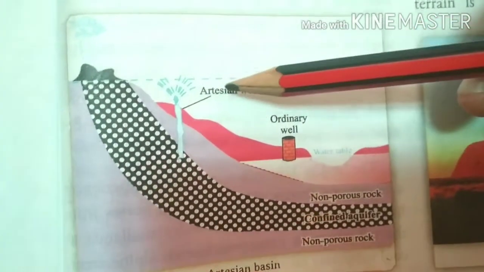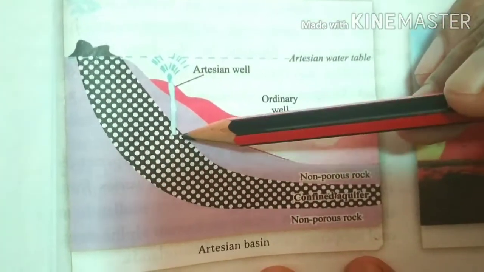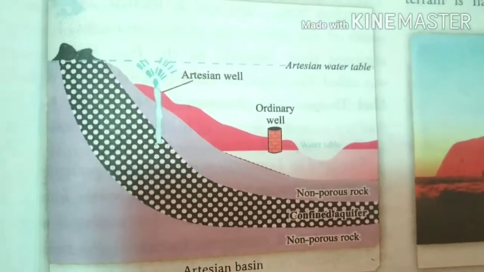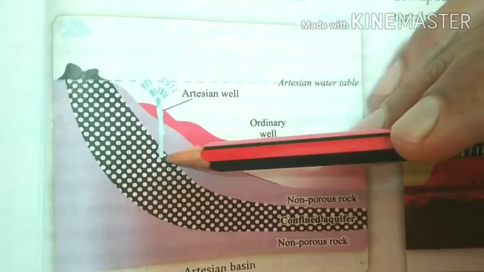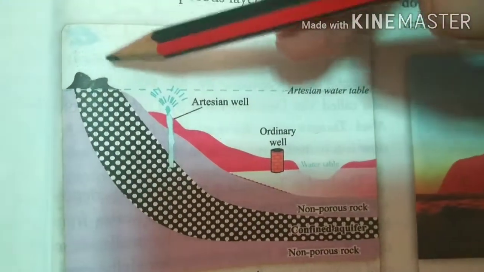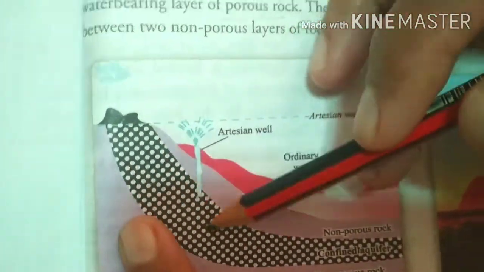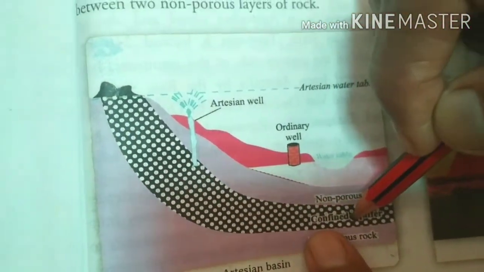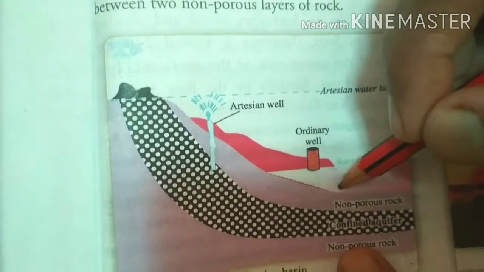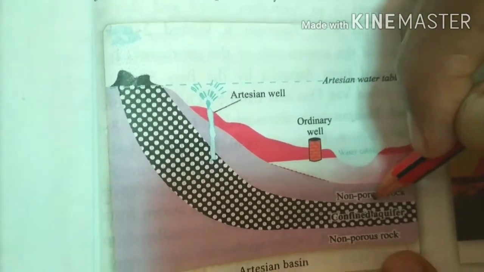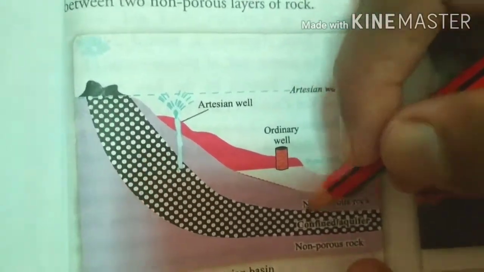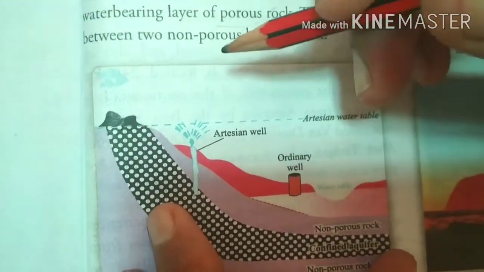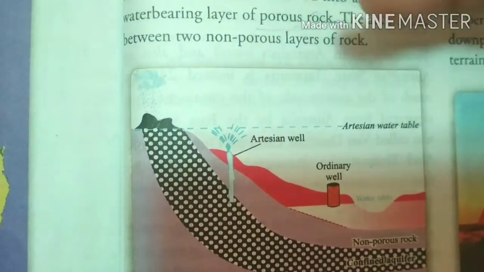So when they drill a well, water gushes out like a fountain. It comes out spontaneously and rapidly in the form of a fountain, as you can see. Look here, rain comes and this is the artesian rock, a porous rock which has holes. Due to those holes, water goes between the non-porous layers, where there are no holes, so the water is already filtered. This rock works like a reservoir, so it holds the water.